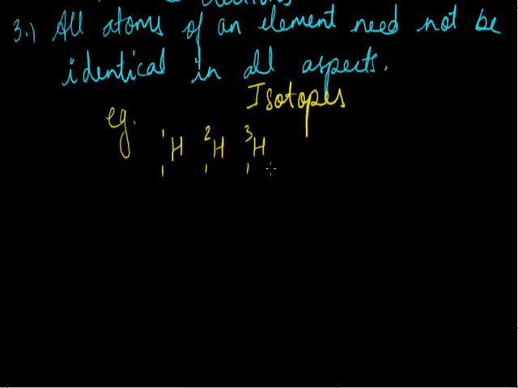Now he considered that atoms of all elements are identical in shape, size, mass, etc. But here the masses are different for hydrogen. 1H1 has mass 1, whereas 1H2 has mass 2 and tritium, 1H3, has mass 3. So they have different masses. It means the atoms of 1H1, that is hydrogen, are different from those of deuterium. So you can say that this concept of Dalton was wrong.